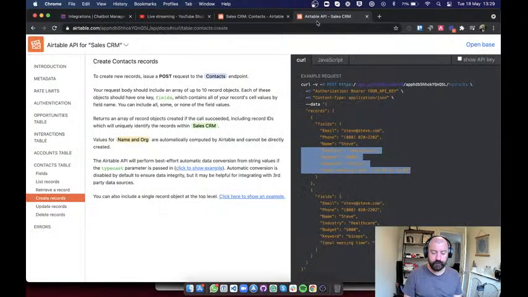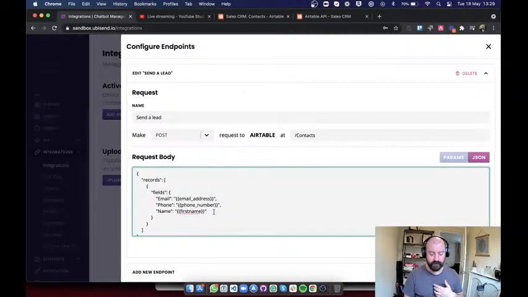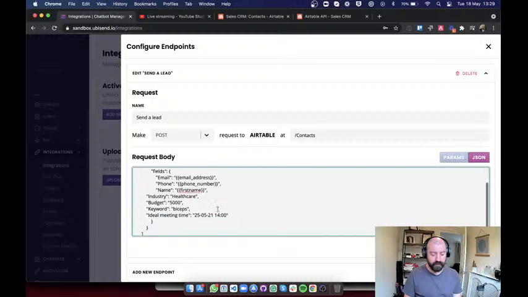So, all right, we've added the new fields inside the CRM, and they magically appeared inside our API documentation here, which is very helpful. And I'm copying them inside my endpoint to make sure that this endpoint doesn't just have this information here, but has all of the information I need.